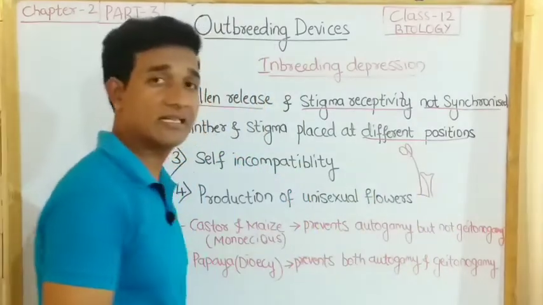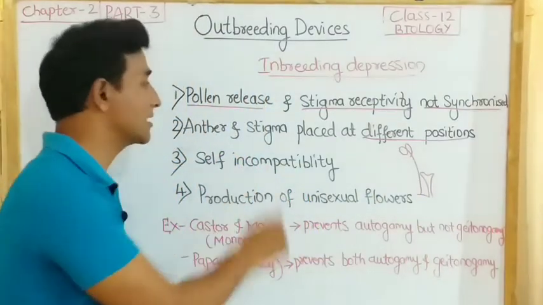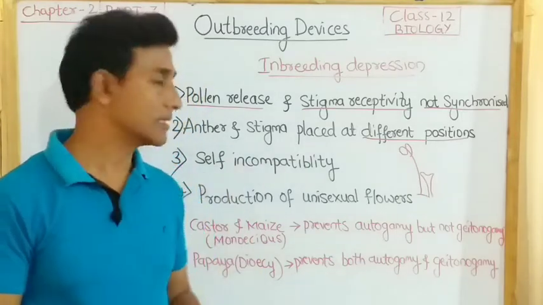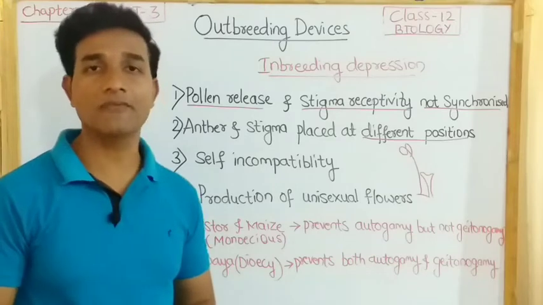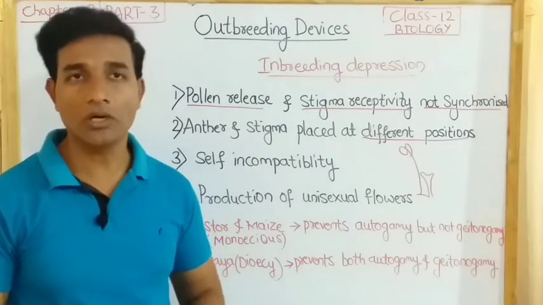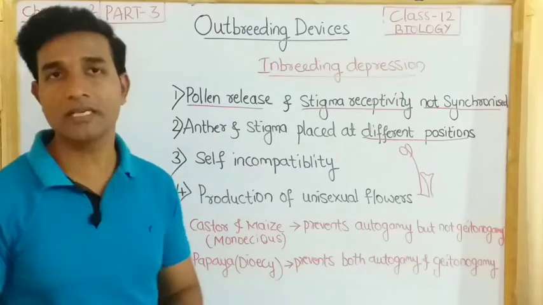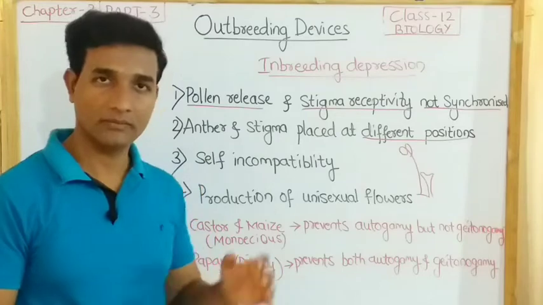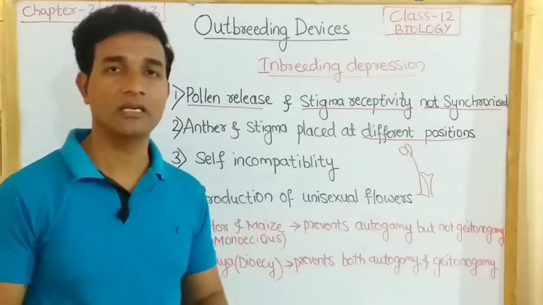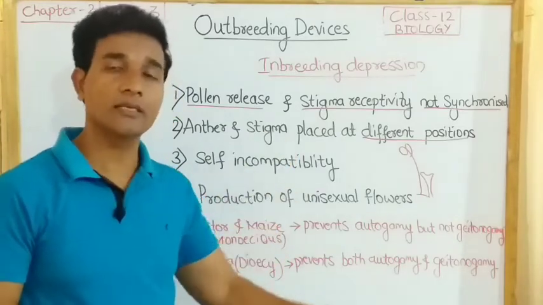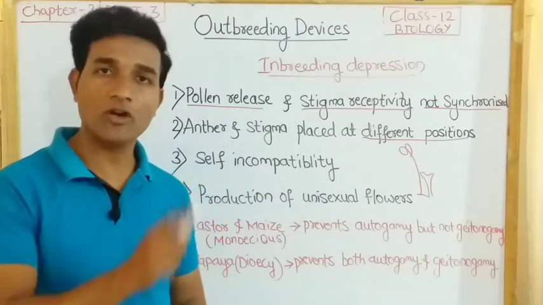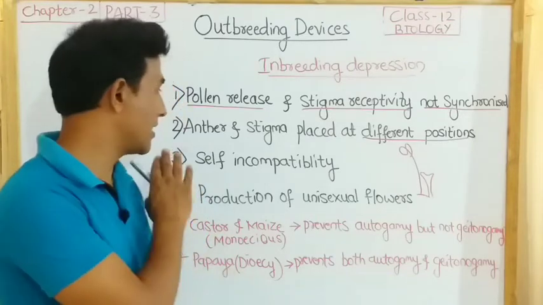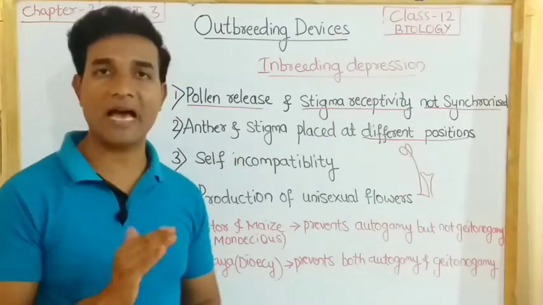So like this, at different positions, the male and female anther and stigma are placed so that they can avoid self-pollination. Another one is self-incompatibility. This is the third mechanism, a type of genetic mechanism that prevents self-pollen, which is produced from the same flower, from germinating on the stigma of the same flower. So it will not allow that pollen germination on the pistil. So it can have self-incompatibility.